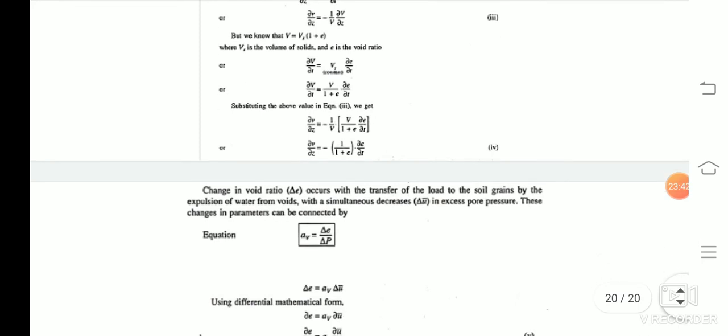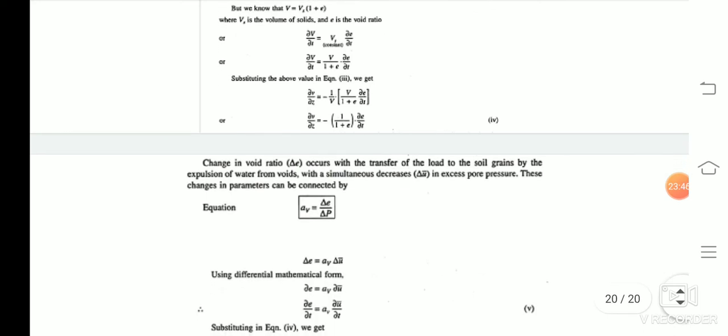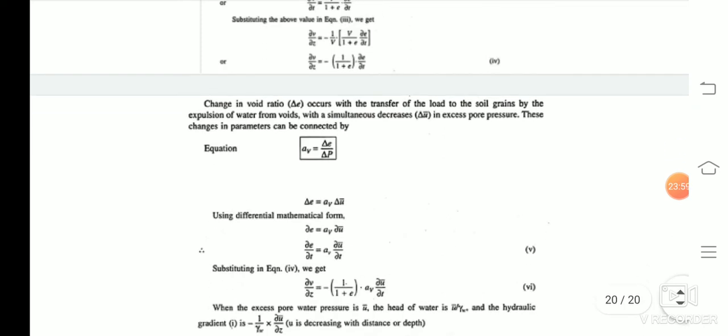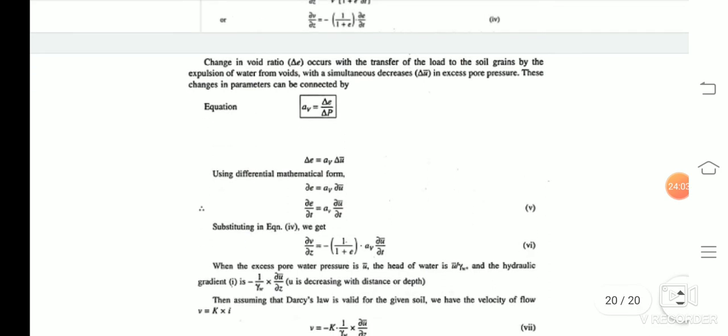So del e/del t is the change in void ratio. The change in void ratio occurs with the transfer of the load to the soil grains by the expulsion of water from the voids, with a simultaneous decrease in the excess pore pressure. This change can be connected by the equation av equals del e by del p, where del e equals av into del u bar.